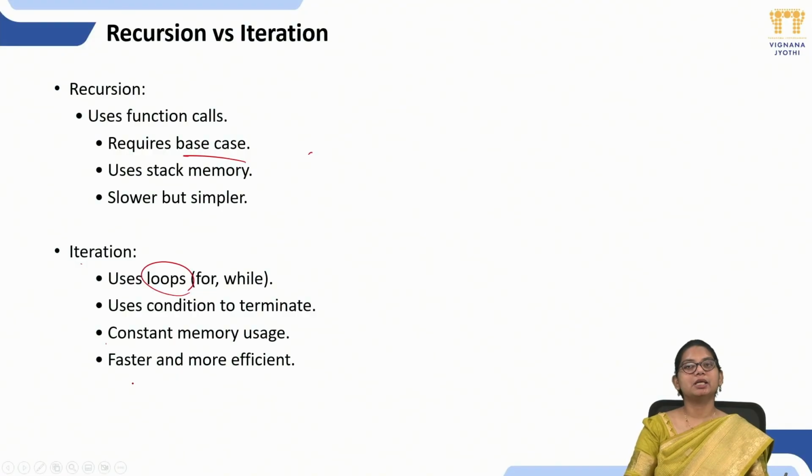So my suggestion is, if you are solving a complex problem using trees or graphs, it is better to go with recursion. If you are solving simpler problems, then it is better to go with iteration.